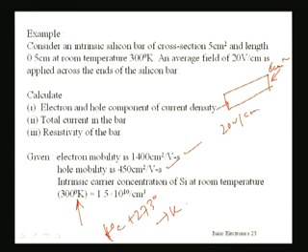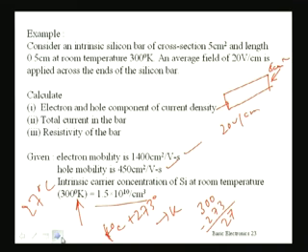So here it is 300 degree Kelvin, and you can find out what the room temperature is: 300 minus 273. So at 27 degree centigrade room temperature this sample is given. And at that temperature the intrinsic carrier concentration of silicon is given as 1.5 into 10 to the power 10 per centimeter cube.